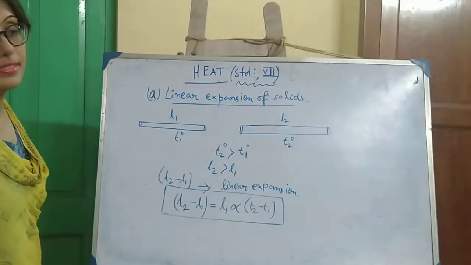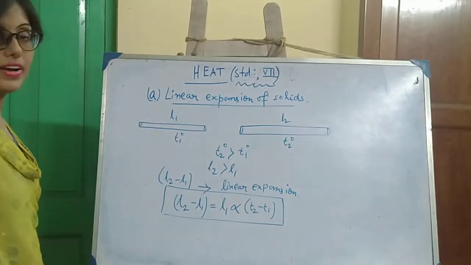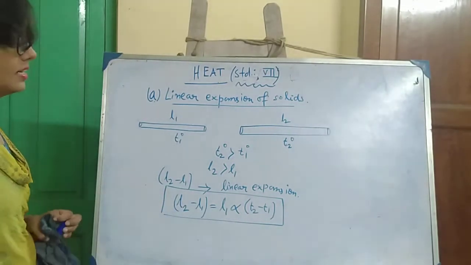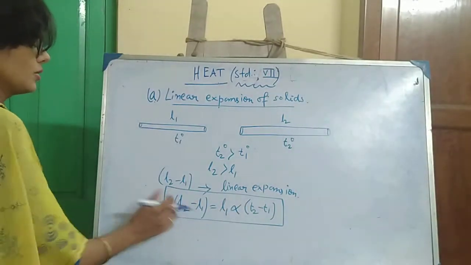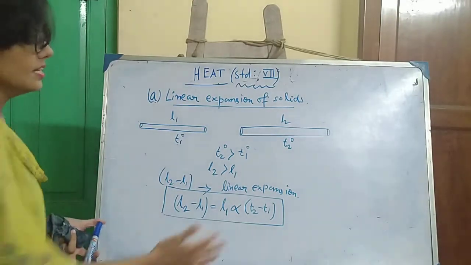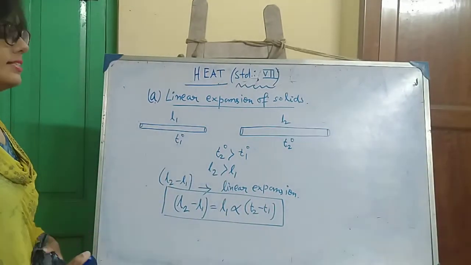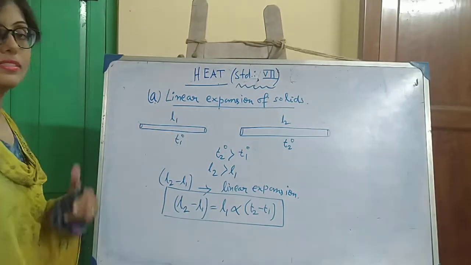Now the question arises, what is the new term alpha? L2 is the final length, L1 is the initial length, T2 is the final temperature, T1 is the initial temperature. L2 minus L1 represents the linear expansion. T2 minus T1 represents the rise in temperature. L1 is the initial length.